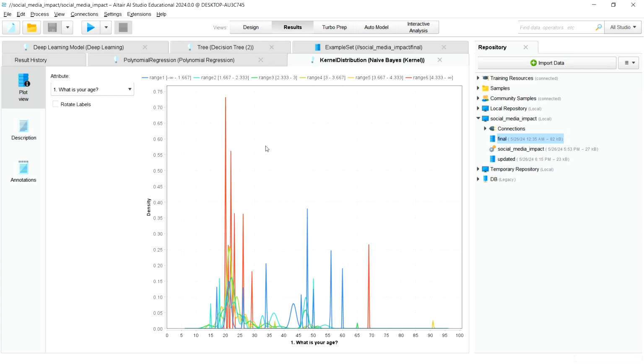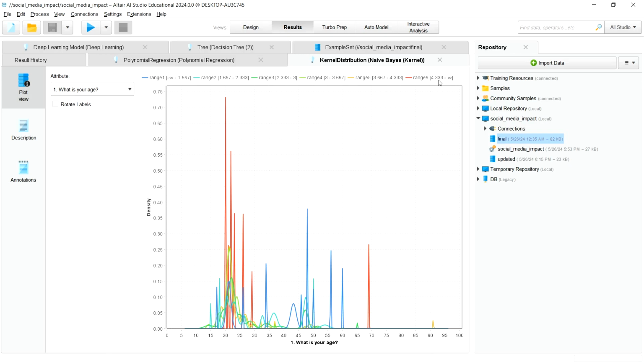So naive bayes is having one of the best distributions. We can see, like, if the age group of the person lies from 15 to 25, the red spikes are a bit higher. So what does this red spike mean? So we can see this is the range. The red spikes belong to the range 6, which is from 4.333 to infinite.